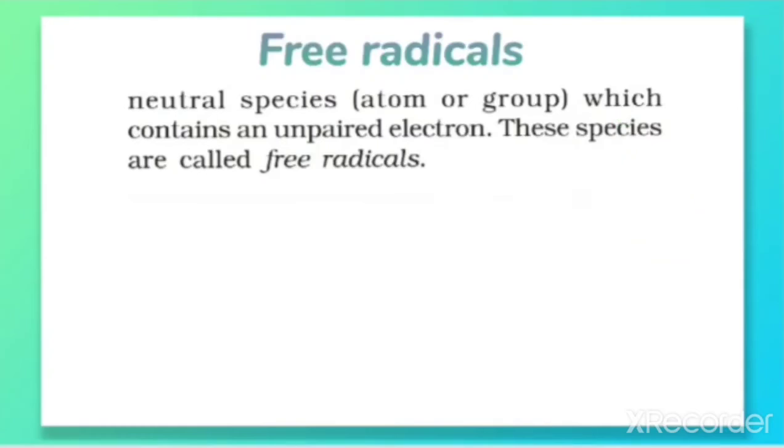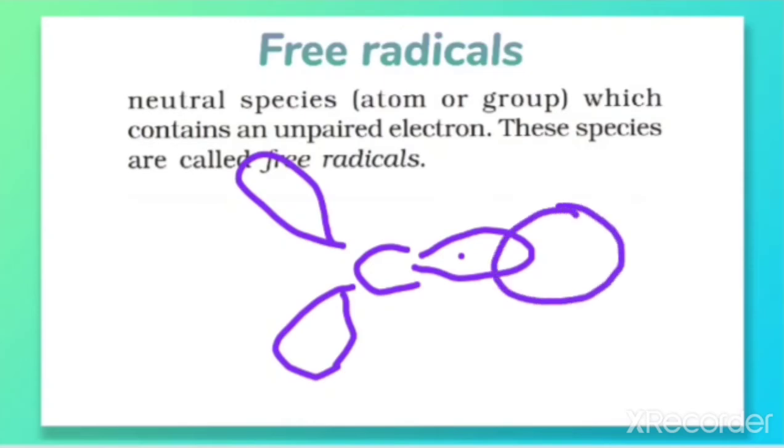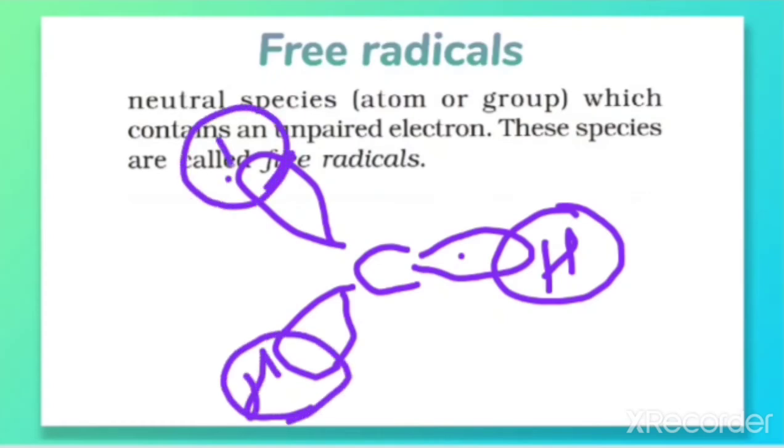In this free radical, the carbon bearing that dot is actually sp2 hybridized, that means the geometry is trigonal planar. The sp2 hybridized carbon overlaps with the 1s orbital of hydrogen in this way, so it forms a sigma bond. Here the sigma bond is formed between the sp2 hybridized carbon and the hydrogen.